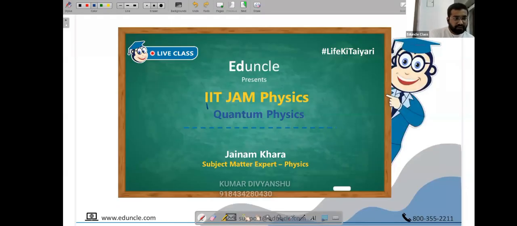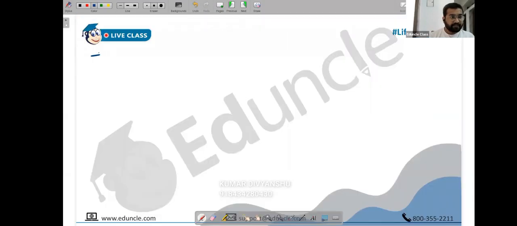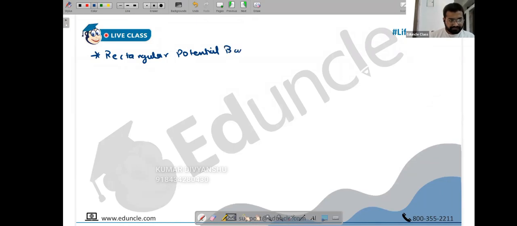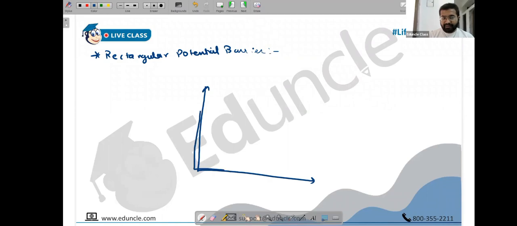Please give the heading: Rectangular potential barrier. Okay, so let's define this. Again, in this also we have the unsymmetric case and the symmetric case. People, so far I have not yet taken the symmetric problems, if you realize. In the 1D box problem also we took the unsymmetric way, and we are yet to take the symmetric cases. Something very beautiful happens in case of symmetric cases. So right now we are still taking the unsymmetric rectangular potential barrier.